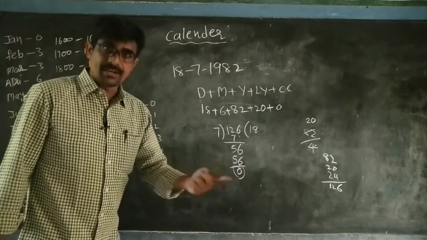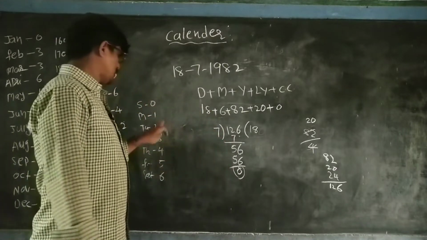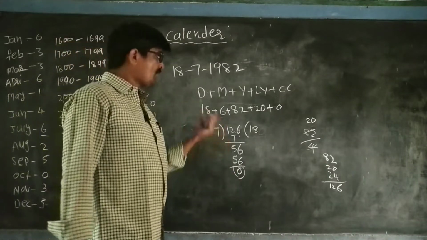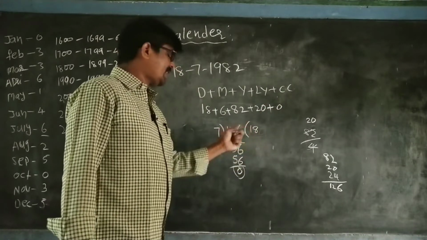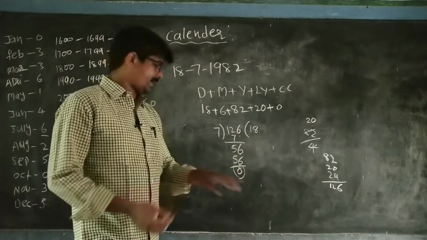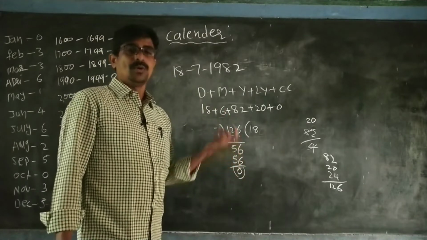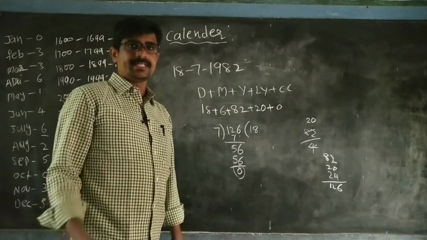If you get remainder 1, that is Monday. If remainder 2, Tuesday. Remainder 3, Wednesday. So first you have to add all the codes, then divide by 7. Whenever you get a remainder, based on the remainder only you can tell the day easily. Okay, right? Next.